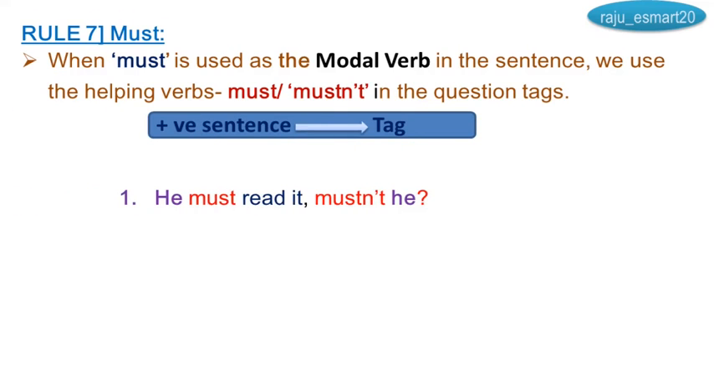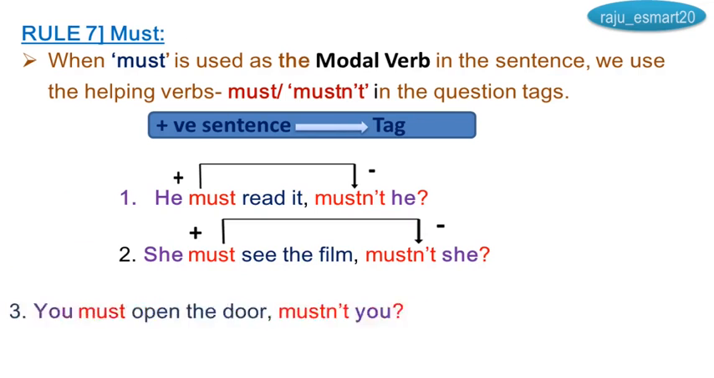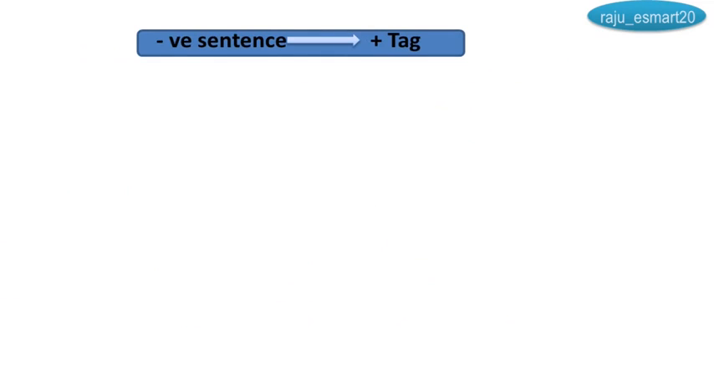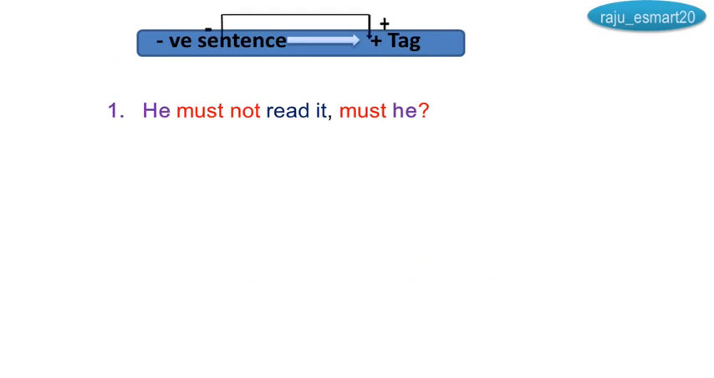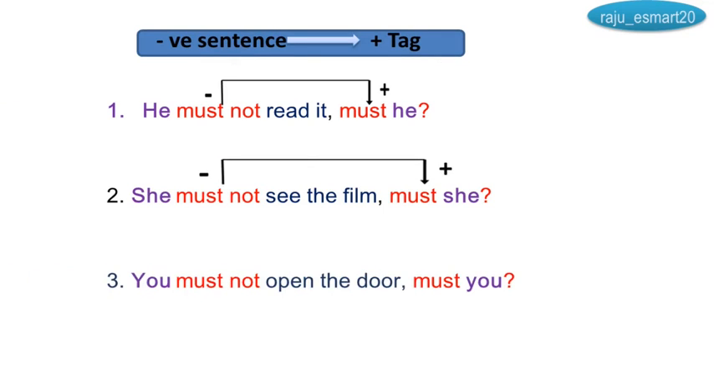Positive sentences. He must read it, mustn't he? Positive, negative. She must see the film, mustn't she? You must open the door, mustn't you? Negative sentences. He must not read it, must he? Negative, positive. She must not see the film, must she? You must not open the door, must you?